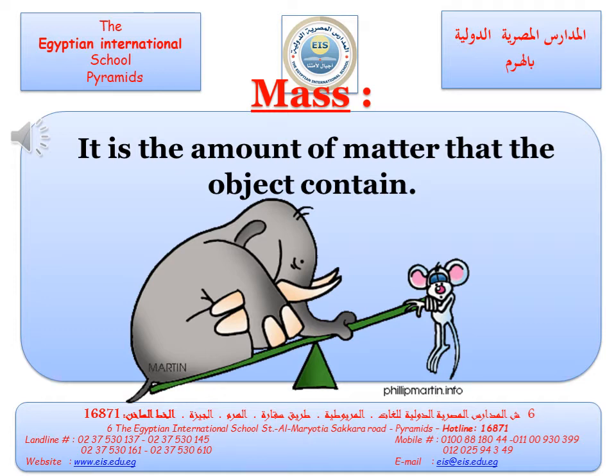If he asks you, give a reason why the mass of the elephant is more than the mass of the rat, because the amount of matter inside the elephant is more than the amount of matter inside the rat.